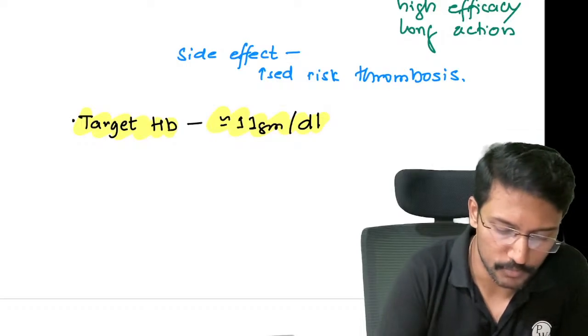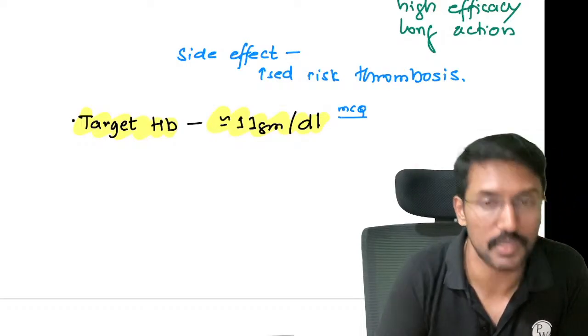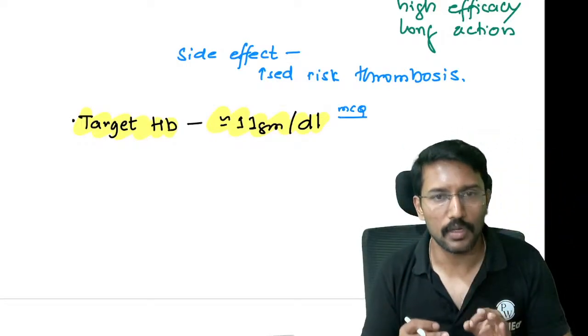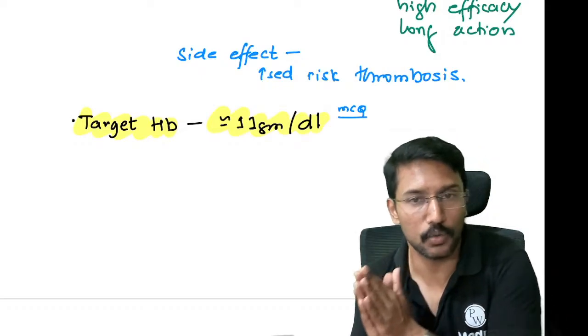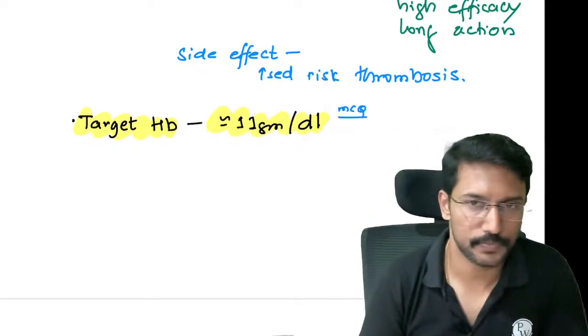This is also an important MCQ point. What is the target hemoglobin to be achieved in a patient with CKD? Around 11 grams per deciliter. No need to reach the normal values, right?